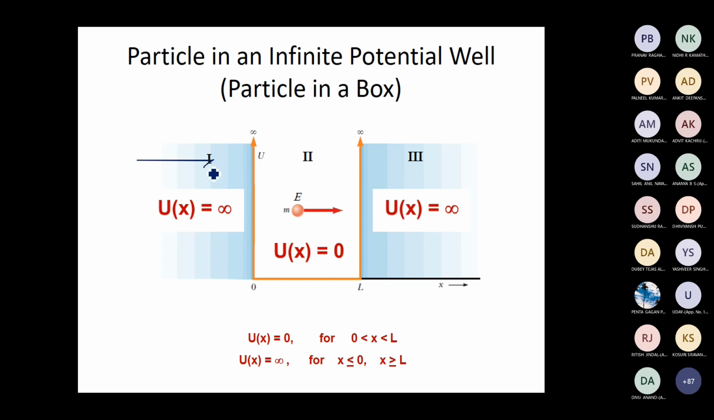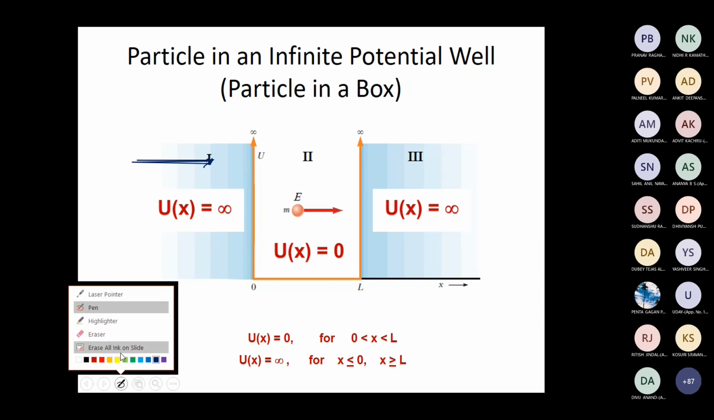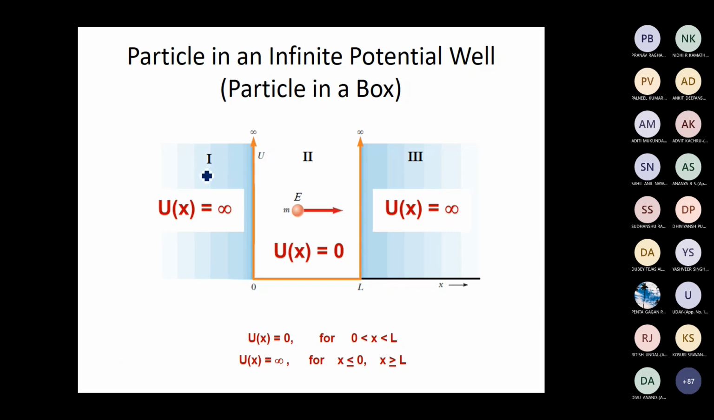So now I have said that the probability of finding this quantum particle in region 1 and region 3 is 0. Then what will be the wave function of that quantum particle in region 1 and region 3? It is very simple, right? So psi is equal to 0. Psi is equal to 0, good. Because the particle cannot be found in region 1 and region 3.